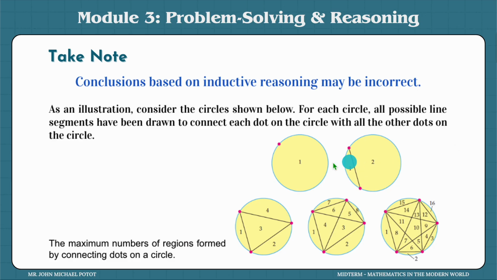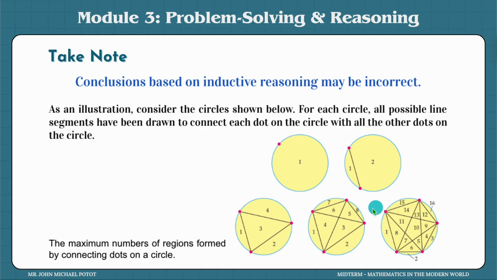So let's see here. This is an illustration of a circle and a point, and how many line segments can be drawn in connecting the points or the dots that you put around the circle, or on the edge of the circle. So if there's one, of course, there's only one region. The regions are the divisions that are present after connecting the dots, right? So if there are 2 points, then you will connect that, there would be 2 regions. But if there are 3 points, there would be 4 regions. 1, 2, 3, 4, right?